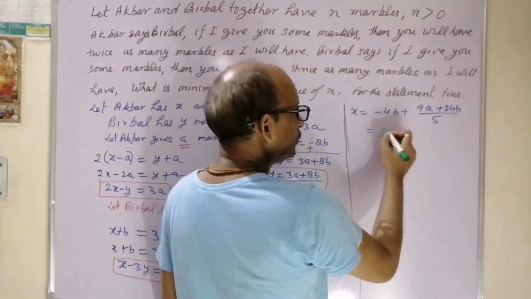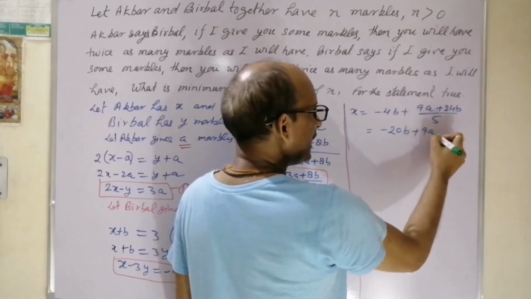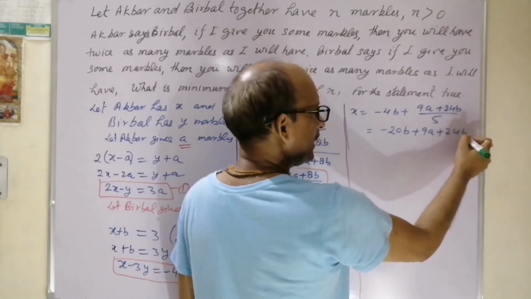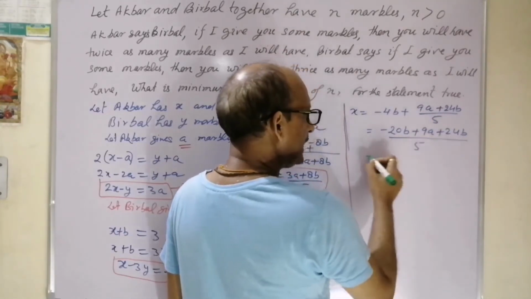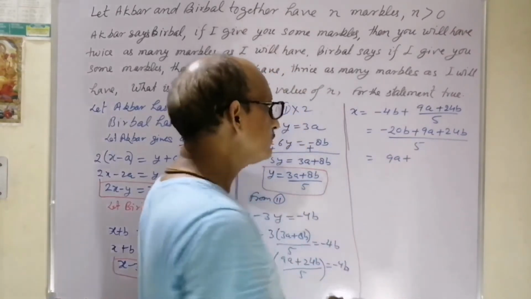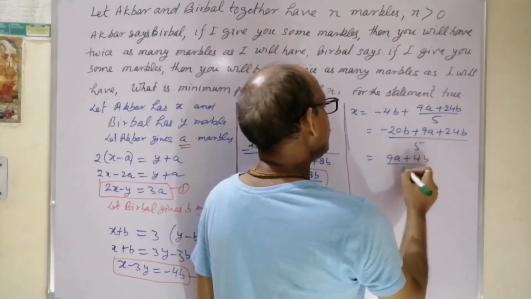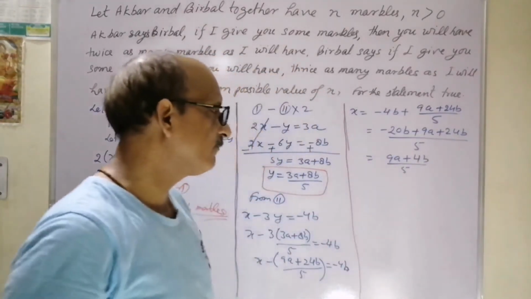Take LCM, so minus 20b plus 9a plus 24b upon 5, that comes to be (9a plus 4b) upon 5.